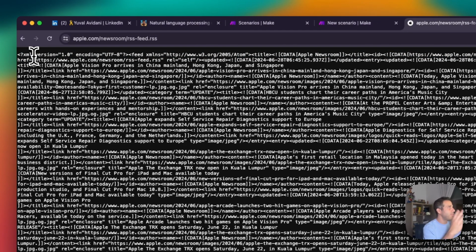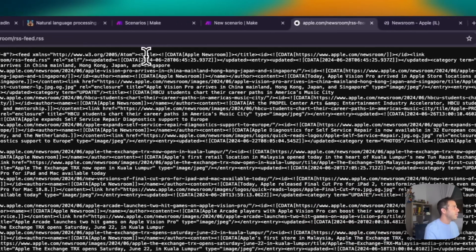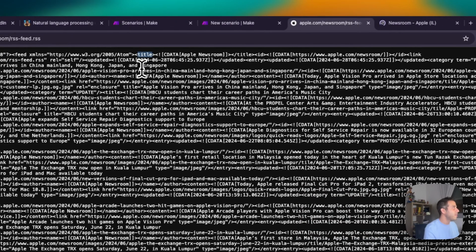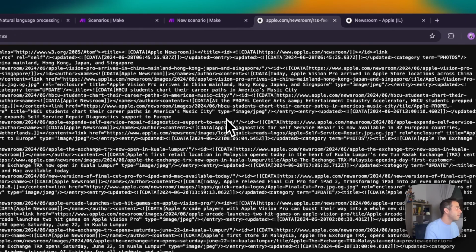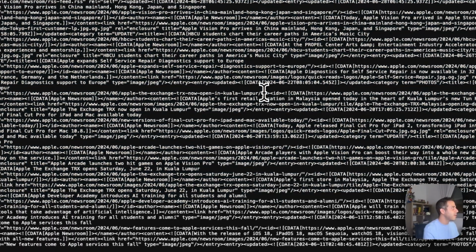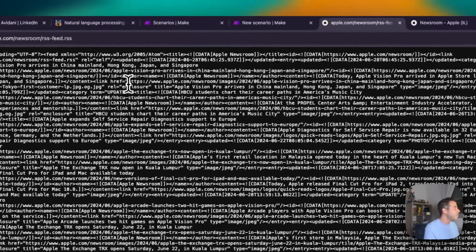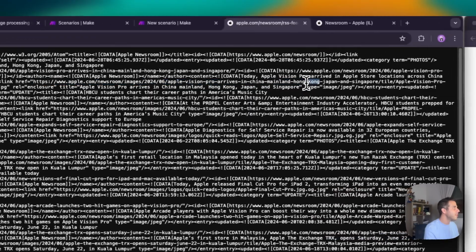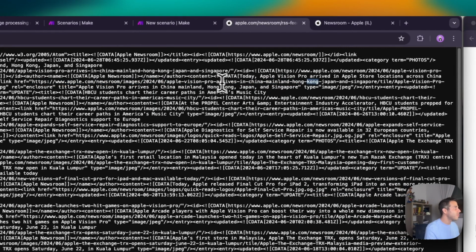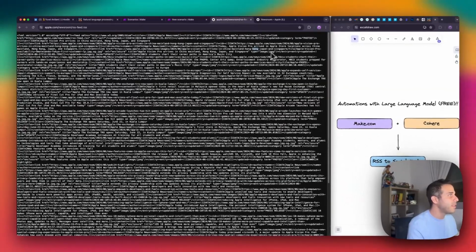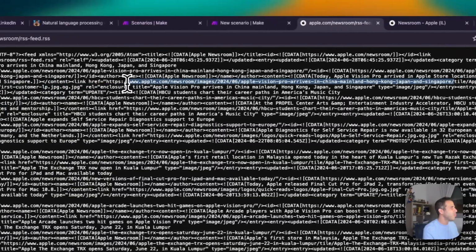All right, this is a type of file. And I can see we have the word title in here. And I can see I have something saying Apple Newsroom. And I have another title. And I have links in here, and I have some text in here. So just by eyeballing the big blob of text I have in here, I can see that I have some link that says Apple Vision Pro arrives in China mainland, Hong Kong, Japan, and Singapore. Okay, I have something that is related to Apple Vision.